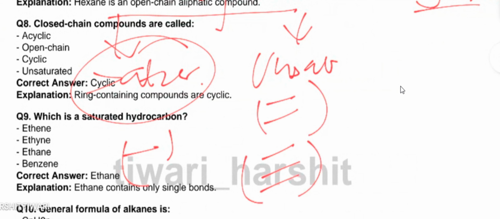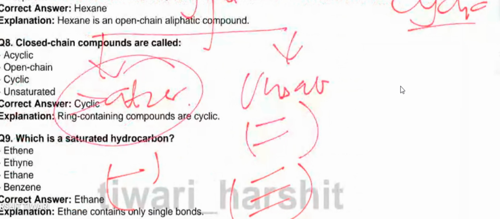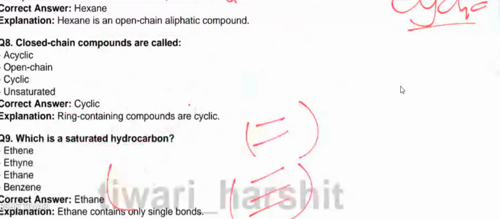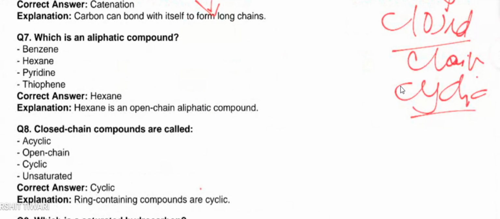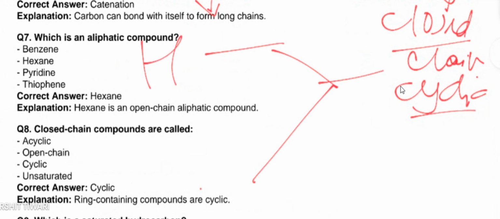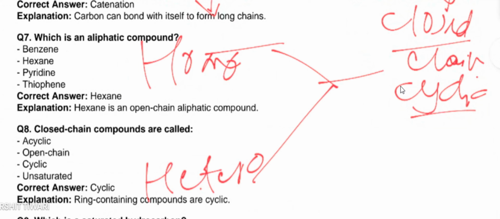Another is closed chain or cyclic compounds. These are further divided into two types: one is homocyclic and another is heterocyclic.